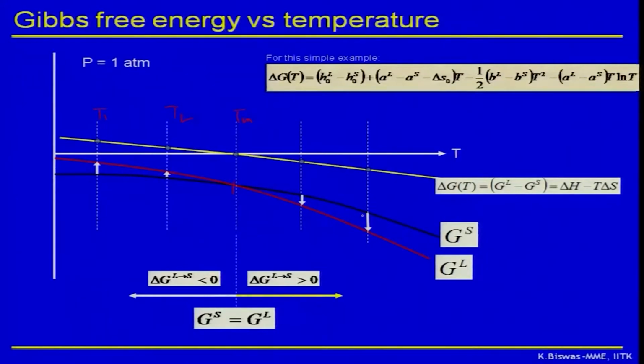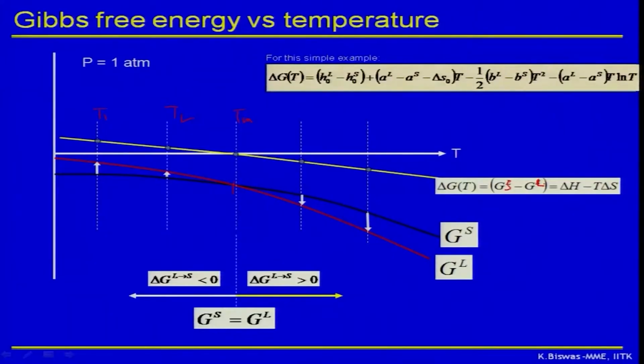Why is it showing positive, or am I making some mistake? Okay, let us correct it. Everybody can make mistakes. So the way delta G is defined is product minus parent phase. So that means it will be GS minus GL. I have written it wrong, so you can correct it in your notes. So this is GS minus GL.